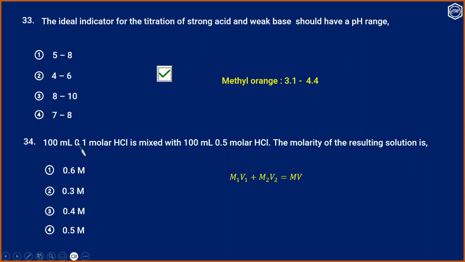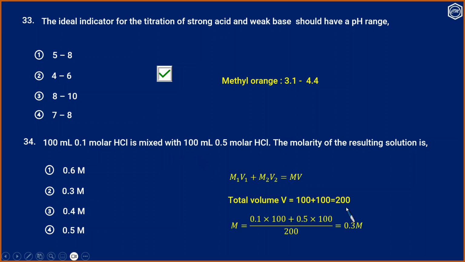So we are mixing 100 ml and 100 ml. So total volume will be 200. So therefore M is equal to (M1V1 plus M2V2) by V. That is (0.1 into 100 plus 0.5 into 100) divided by 200, and that is 0.3 molar. So option 2 is the correct answer.